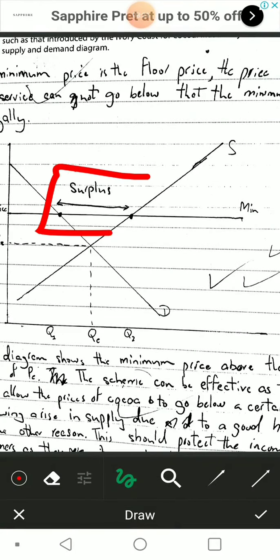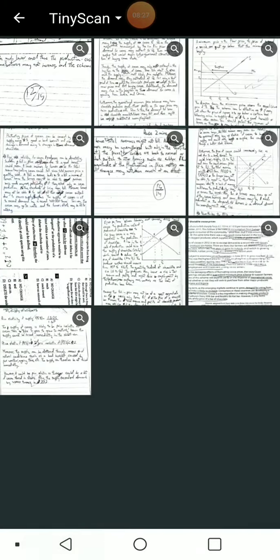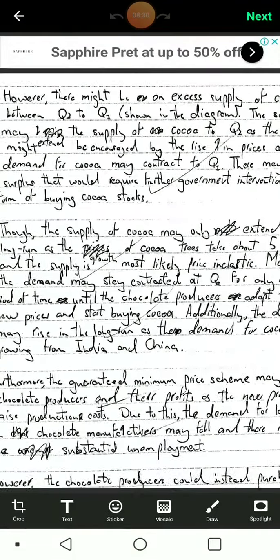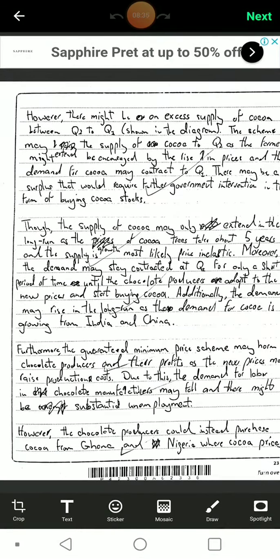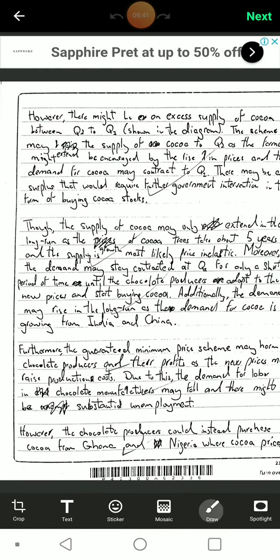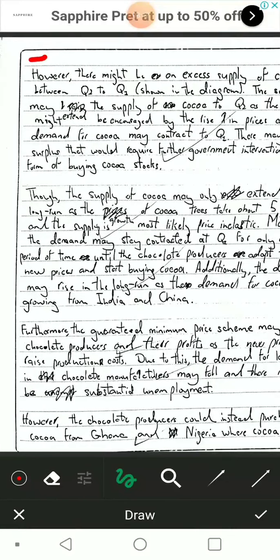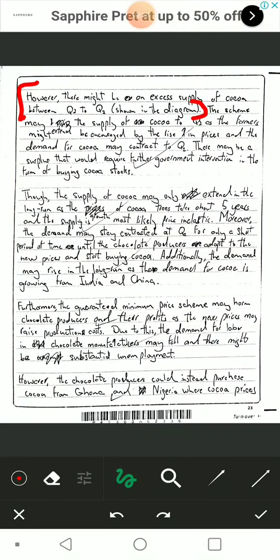This entire thing is excess supply. Now this is a negative effect. You see the effects of a minimum price scheme, and this is a negative effect. This is evaluating on a point between Q2 to Q1 shown in the diagram. That gets me one knowledge mark. But remember, a knowledge mark in evaluation is an evaluation mark. Let's move on. The supply of cocoa may extend to Q2.